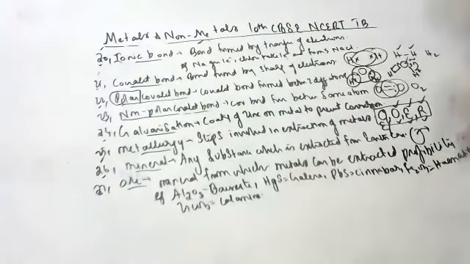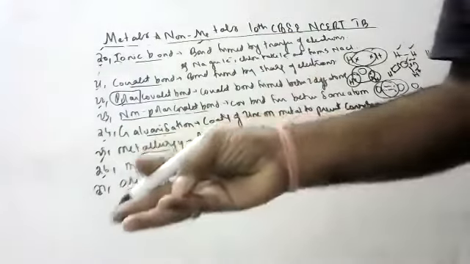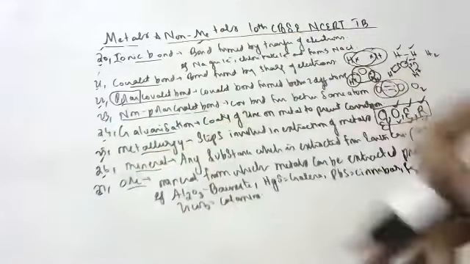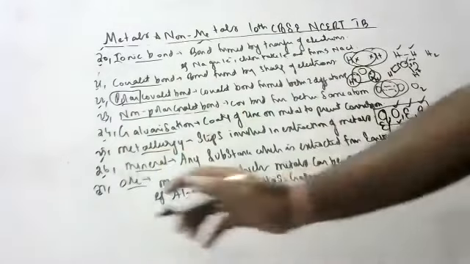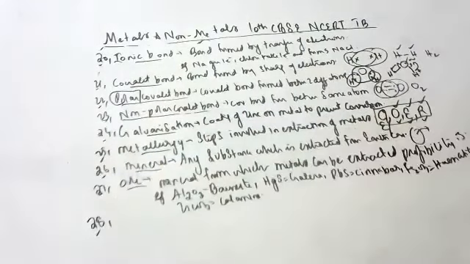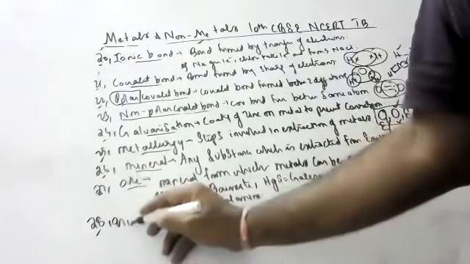So leave it. What is ore? Mineral from which metal can be extracted profitably. It is there in your social science lesson also. Mineral from which metal can be extracted profitably is called ore. Every ore is a mineral, children.